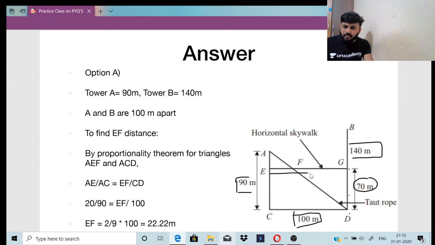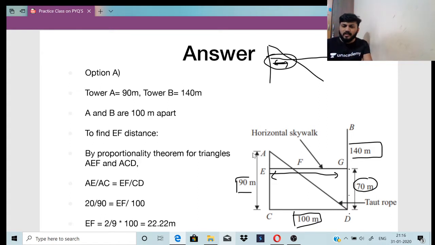So this is the skywalk, right? This is the skywalk and this is how it will intersect. AD is the intersecting line. The skywalk is like this, the tower is above it, so it will intersect here. Now this is the distance I want. See the figure properly.